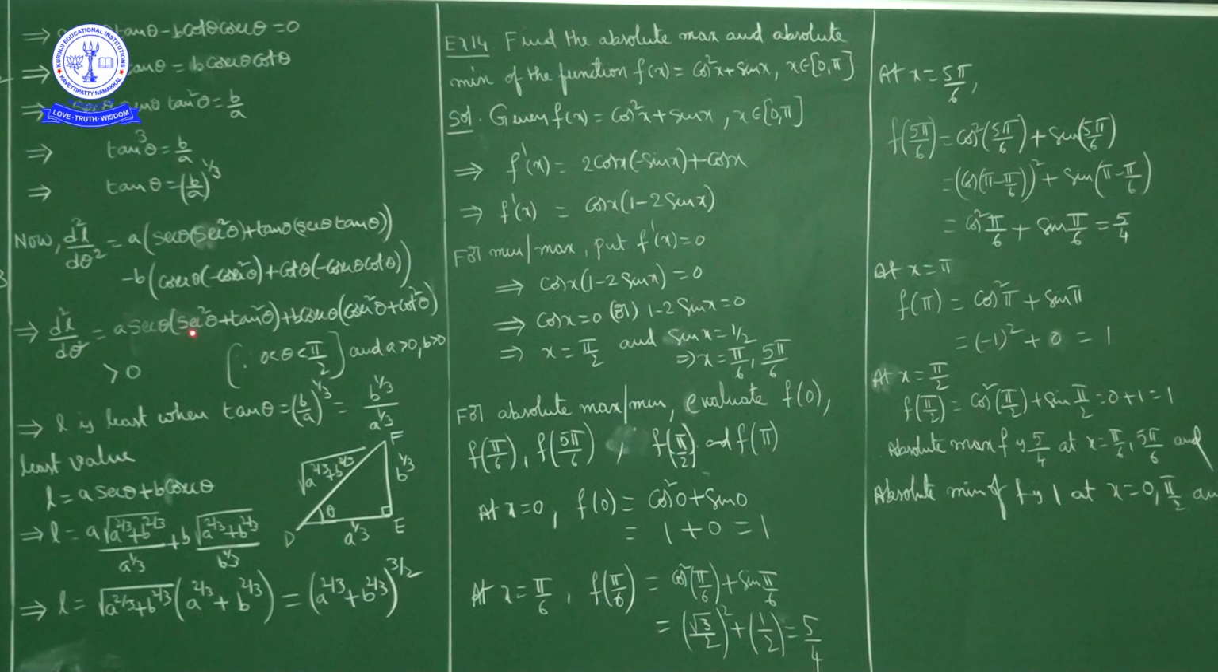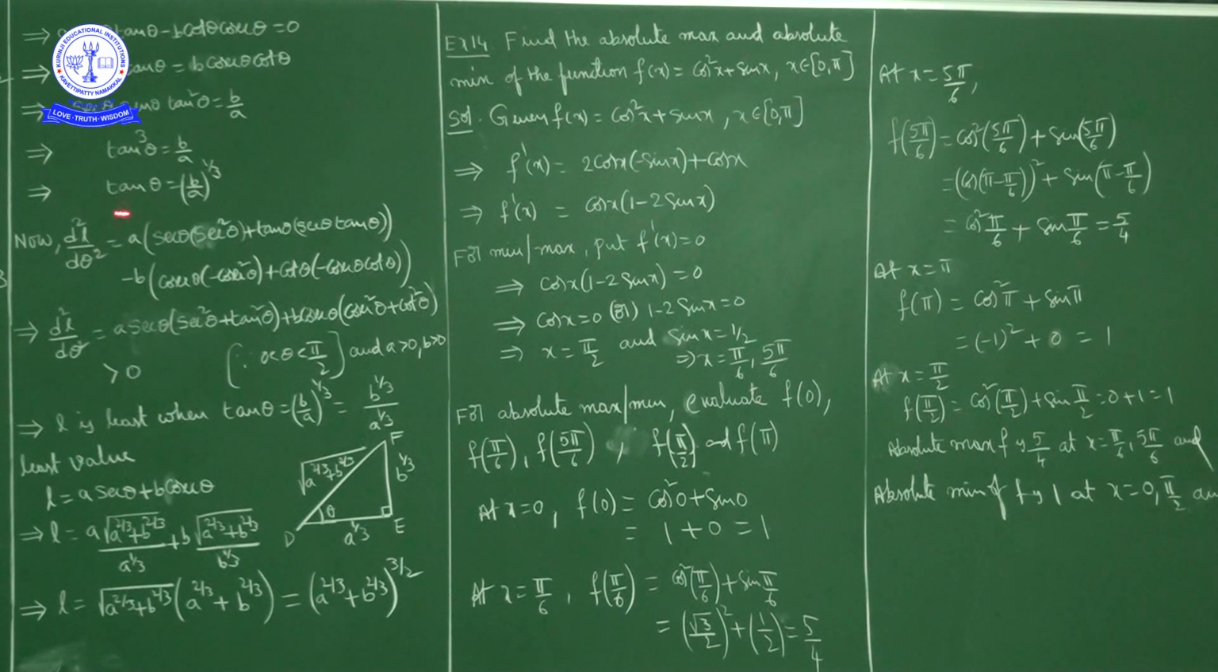A secant theta into secant square theta plus tan square theta plus b cosecant theta into cosecant square theta plus cot square theta. Okay. Now here theta is in first quadrant, a positive, b positive. So overall d square L by d theta square is positive. It is a positive function for any value of theta, that means in first quadrant.